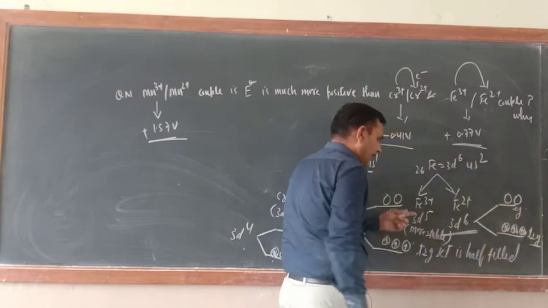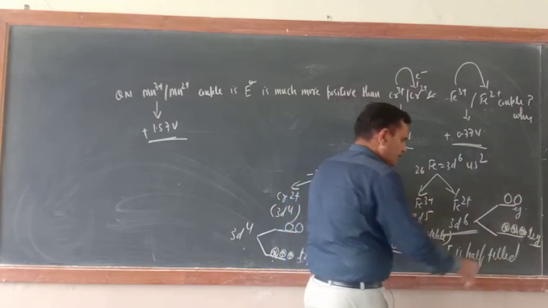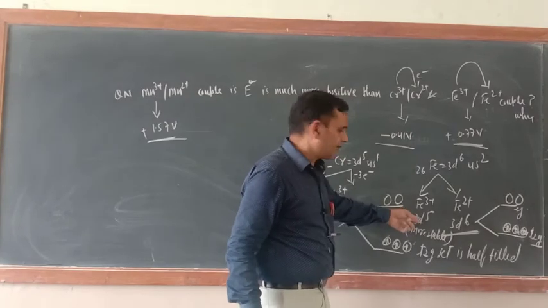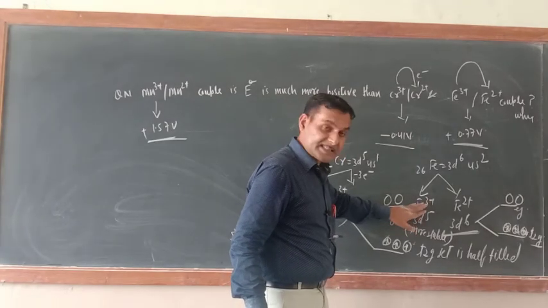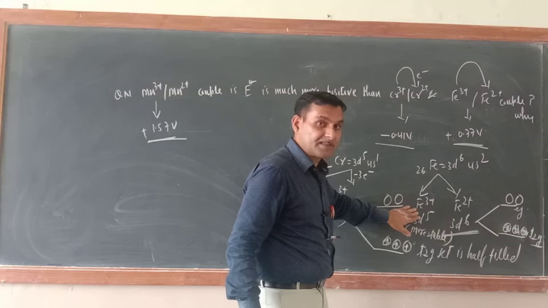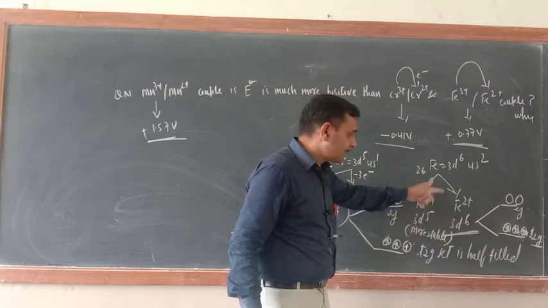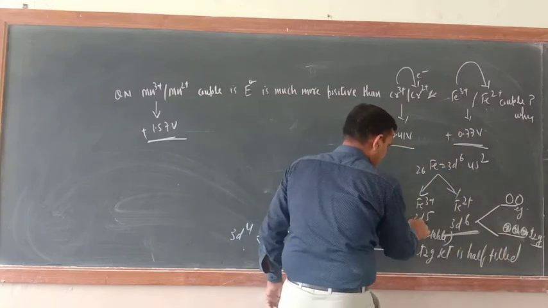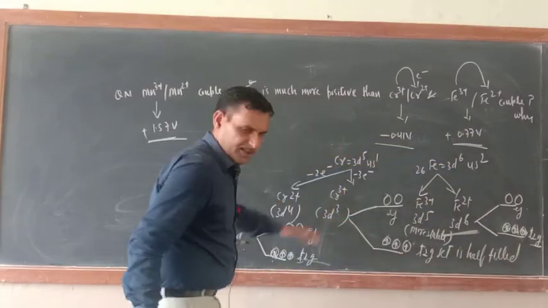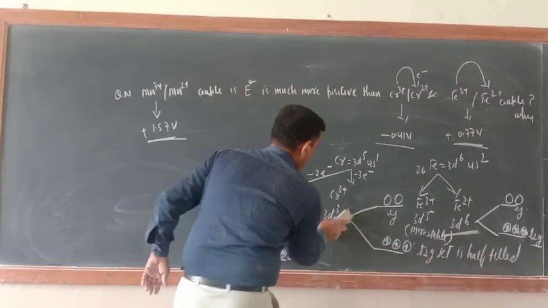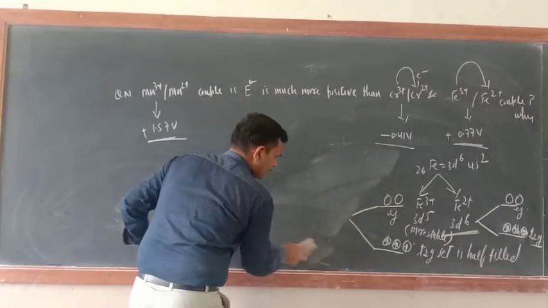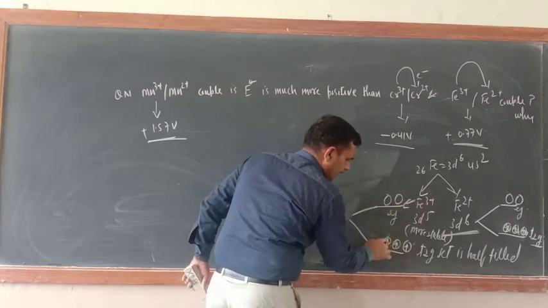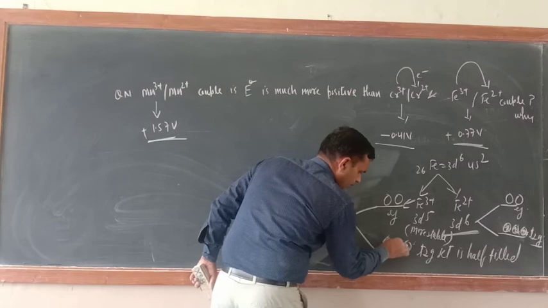Now in the 3d5 case, 1, 2, 3, 4, 5, the T2g set will not be completely filled. So even though it appears that 3d5 is there, you have to explain on the basis of crystal field splitting. For Fe3+, 5 electrons: 1, 2, 3 here, 4, 5 here.